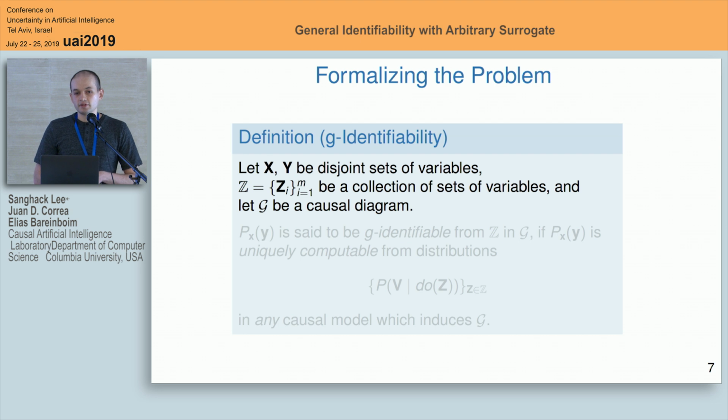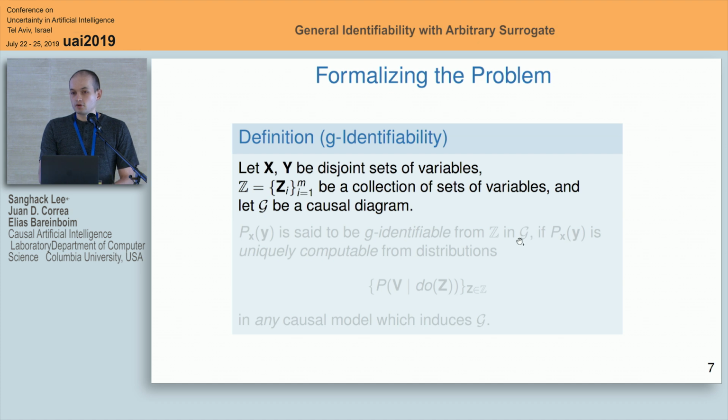So again, we have sets of variables x and y that correspond to the treatment and the outcomes. We have a collection of sets of variables called z here that describes different experimental conditions. Each one of those experimental conditions describes a distribution, meaning we could have z1 randomized, and then c1 and c2 randomized, and then c4 randomized, and we can just specify what those distributions are.